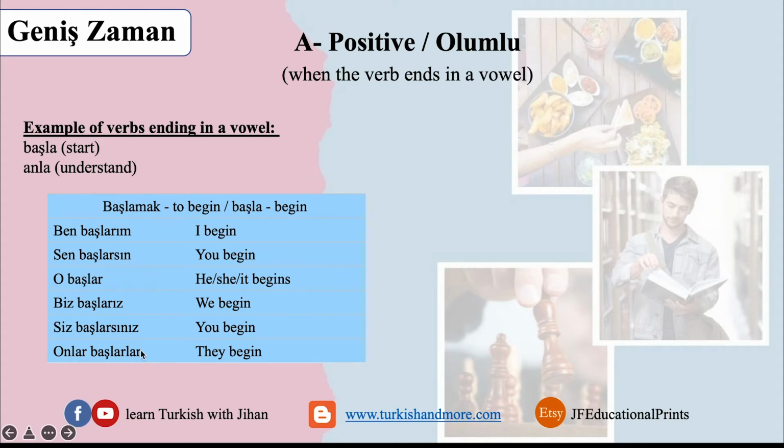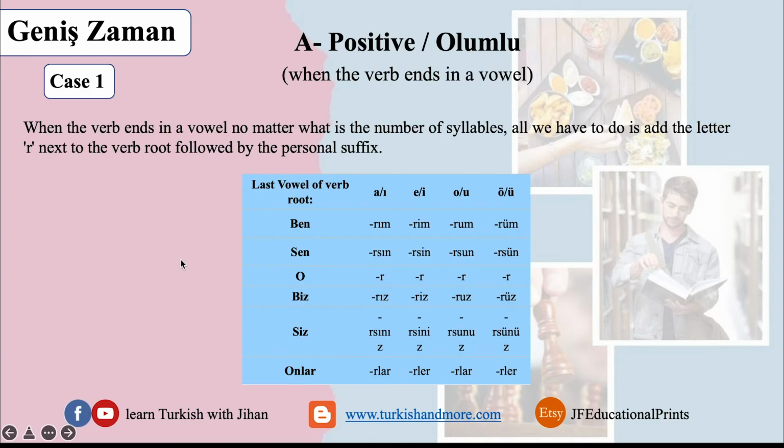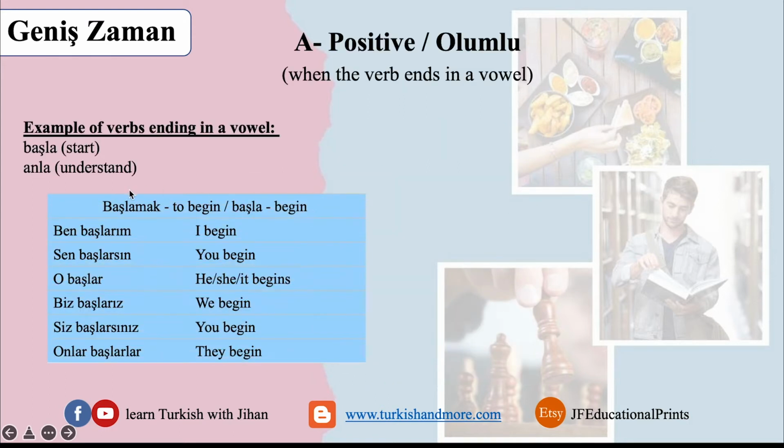So as we see here, you add the r next to the vowel and the appropriate suffix of the personal pronoun, which is over here. If the last vowel is a or ı, you continue this way. Look over here. Başla ends with a. As in the previous table, we have to add it, right?